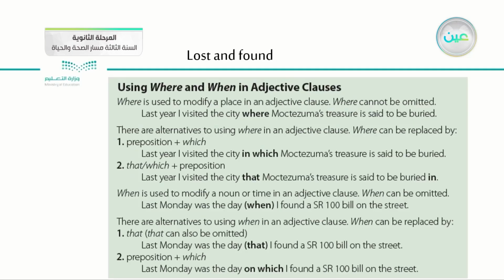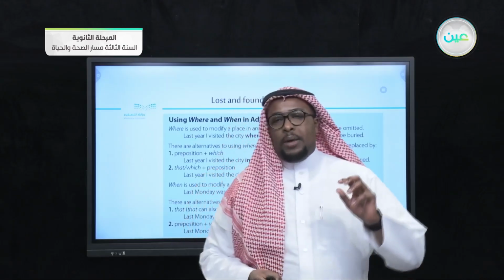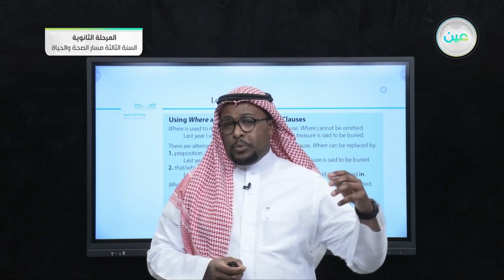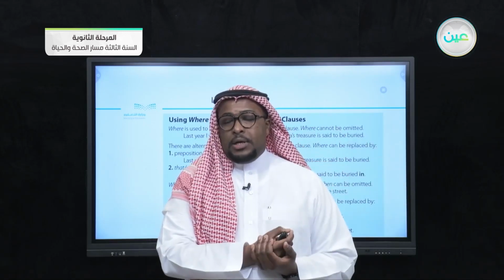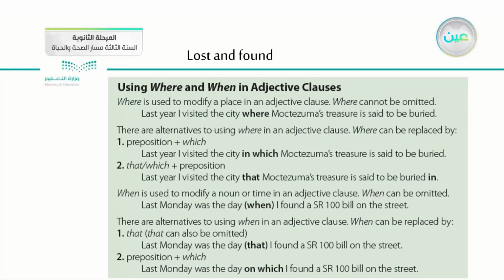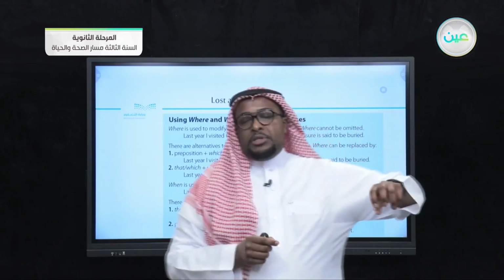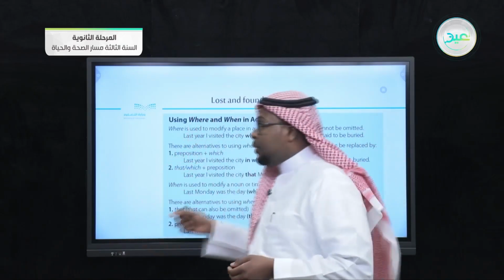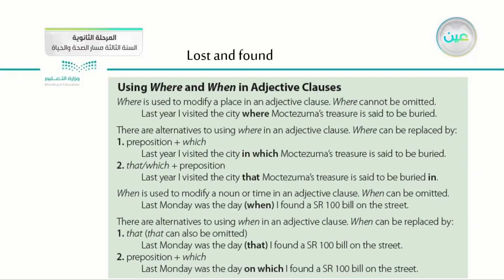If you still remember, guys, when we discussed the use of where and when in adjective clauses, we said that we use where and when to describe a noun, and of course we went over different topics and different ideas. Let's see what is the most important, the usage of where and when in adjective clauses. If you remember, we said that a clause is a sentence that contains a subject, verb, object, and here we use where and when to describe a noun.